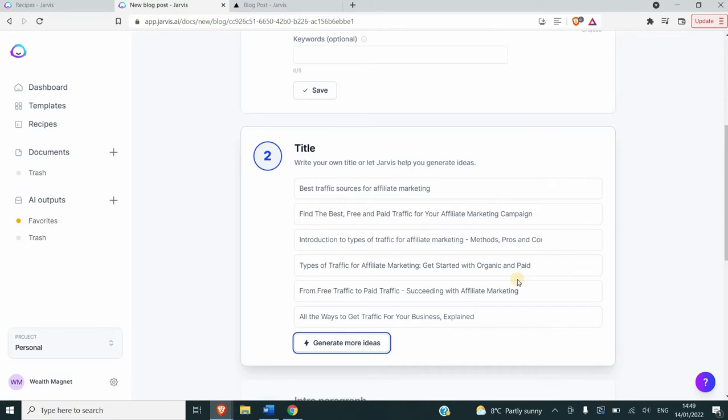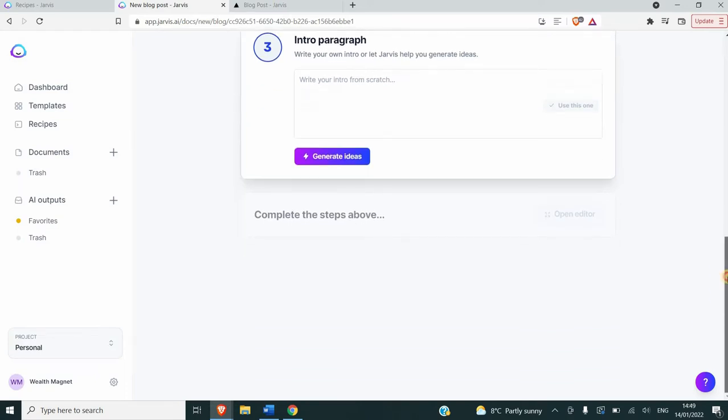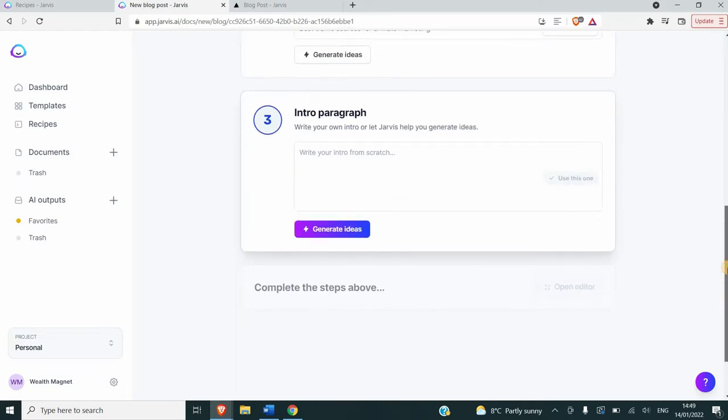For the title, you either add your own title or you can generate ideas and then choose the one that you like the most. Now for the intro paragraph, you either again write your own intro if you have it, or you use the intro blog template. Otherwise, you just generate ideas and see whether you like them or not.